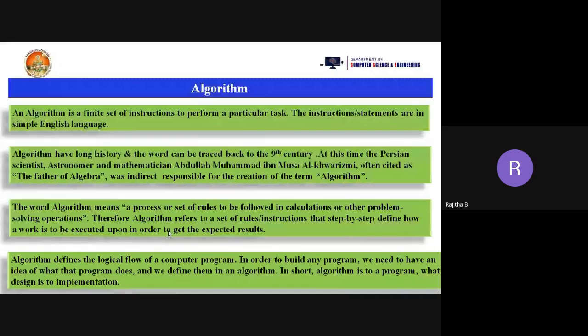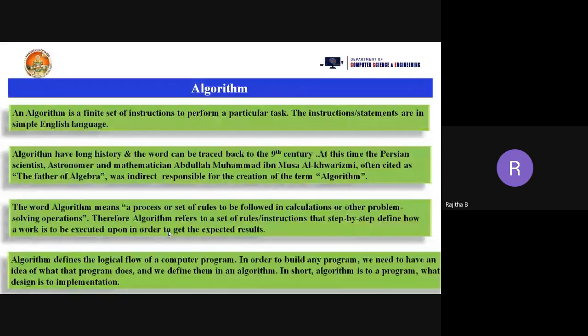And in order to build any program, we need to have an idea of what that program does. So before going to this solution, means before going to the algorithm, first we need to analyze that one. What is my problem statement? How can I solve that problem statement? How many ways we have? So if you are taking this particular procedure, how can we solve the procedure? Or if you are taking the second procedure, how can we solve the problem? So like that, we need to analyze that one.